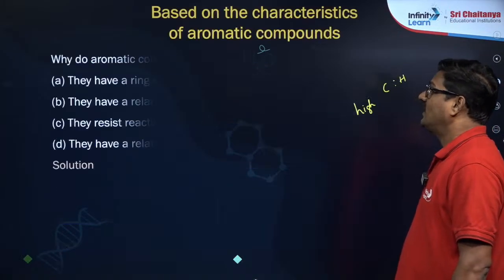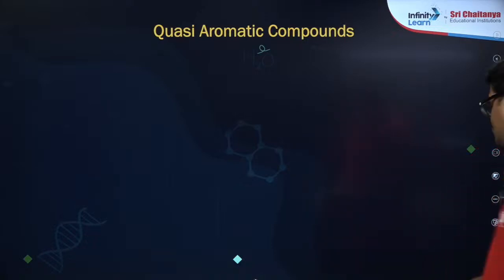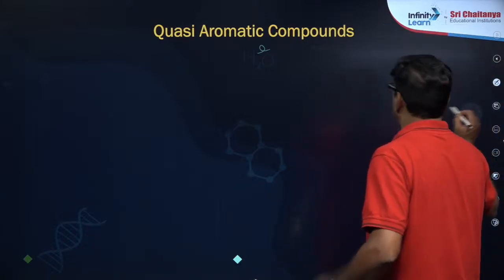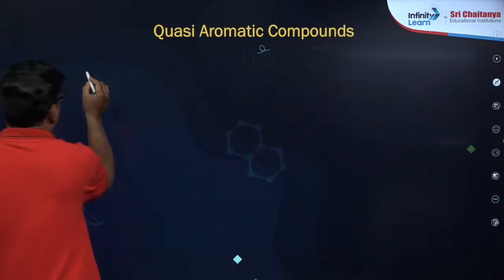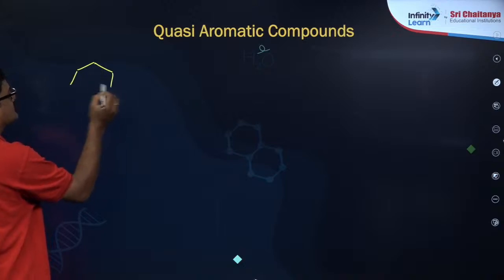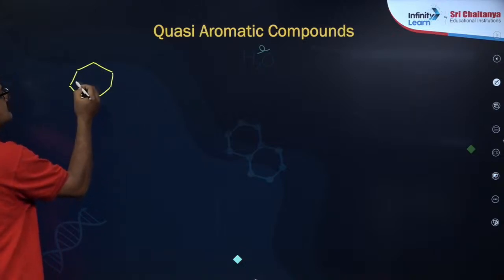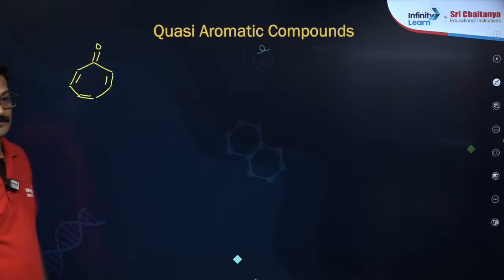Quasi-aromatic compound. Actually the term quasi-aromatic compound is not given in the NCERT, but I just want to give you the term here. This is your tropone, right?